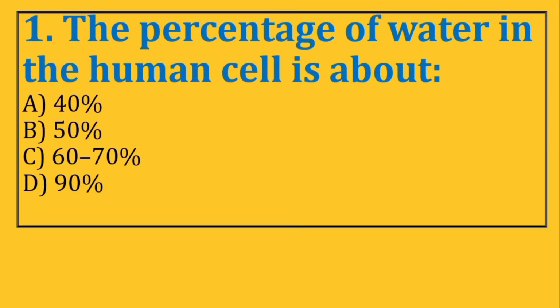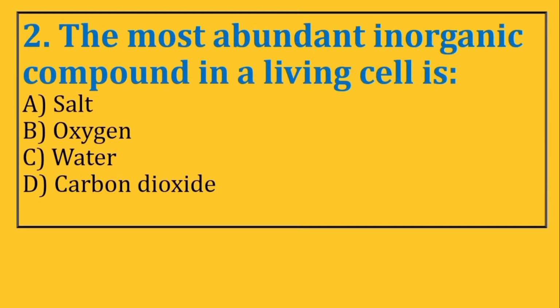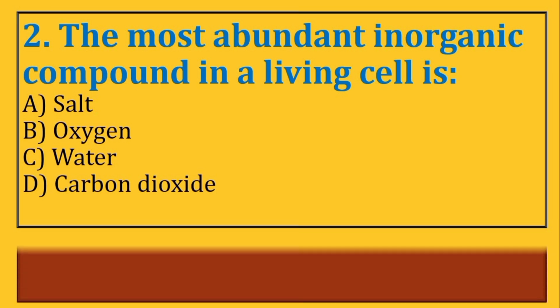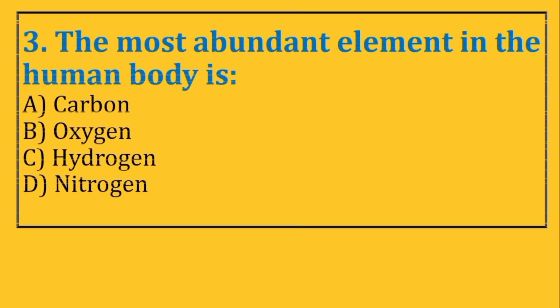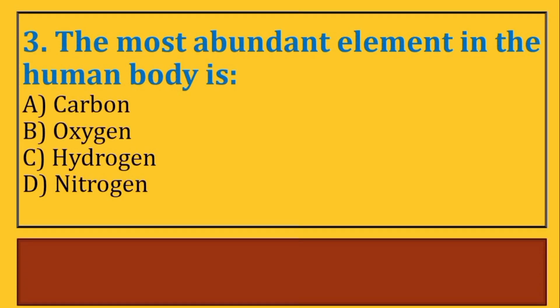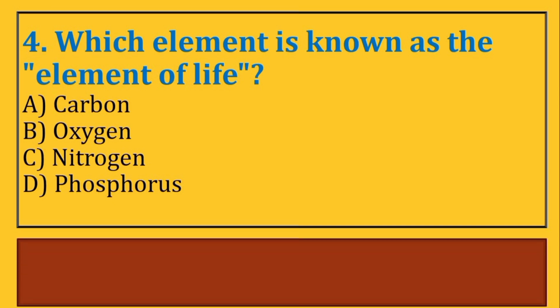1. The percentage of water in the human cell is about 2. The most abundant inorganic compound in a living cell is 3. The most abundant element in the human body is 4. Which element is known as the element of life?